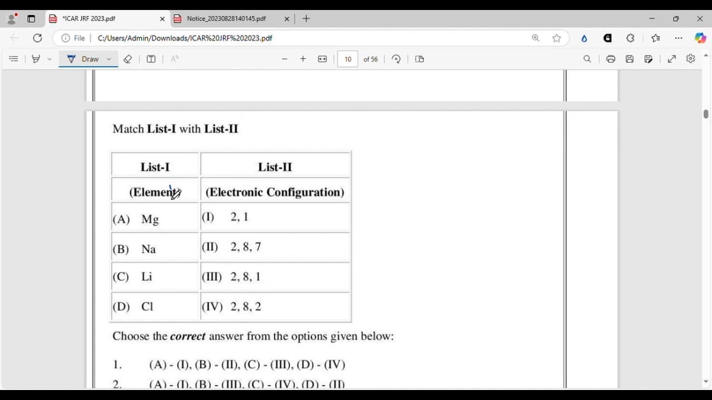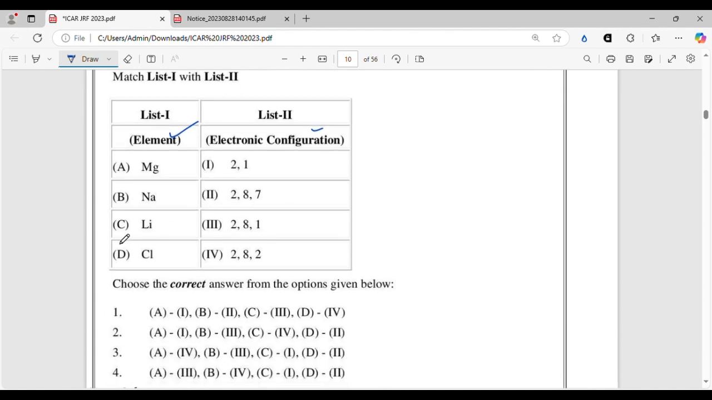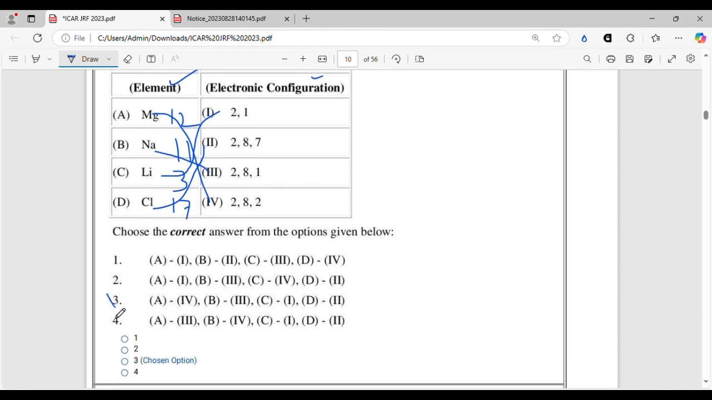So they are asking the element and the electronic configuration. So you have to know the atomic number. We all know magnesium is 12, sodium is 11, lithium is 3, and chlorine is 17. All right. So you can add up. 2 plus 1 is 3, so it will be lithium, C will be 1. Then 8 plus 2 is 10 plus 7 is 17, so chlorine will be 2. 2 plus 8 plus 1 is 11, that will be sodium. 2 plus 8 plus 2 is 12, that will be magnesium. So it will be A4, B3, C1, and D2.